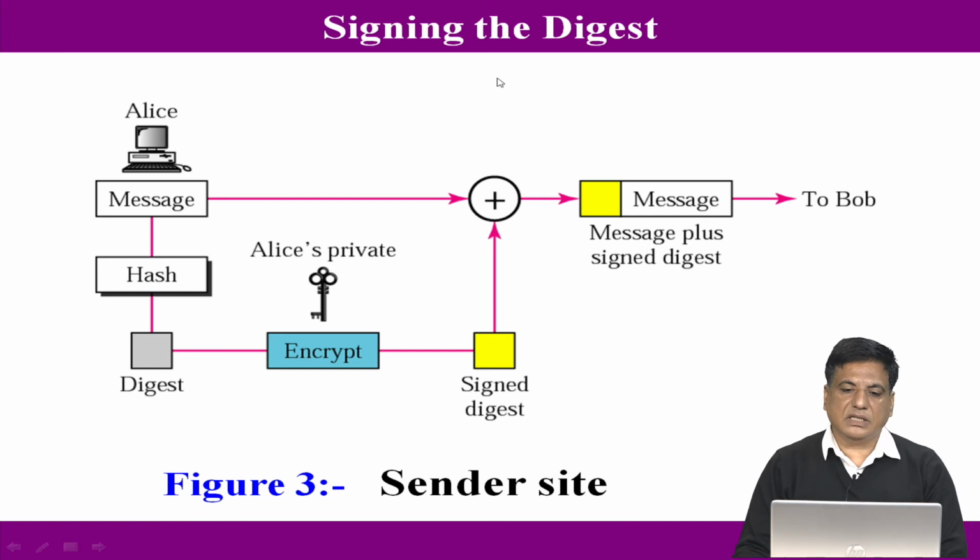Signing the digest. Alice will generate a message. Then from the message we use a hash function or hashing algorithm, either MD5 or SHA1, which will produce either a 128-bit digest or a 168-bit digest. Instead of encrypting the message, we will encrypt the digest. We send the signed digest as well as the plain text message to Bob.